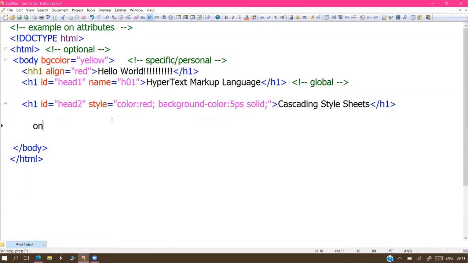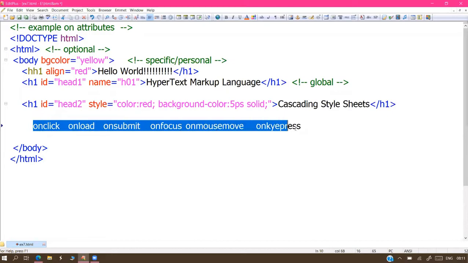We have a lot of events like this: onclick, onload, onsubmit, onfocus, onmousemove, onkeypress. So many are available, but one common word is on. All these are event attributes. They help to integrate with JavaScript directly, to execute some JavaScript from our HTML program. If we want to run some JavaScript code, we have to take support of these attributes.